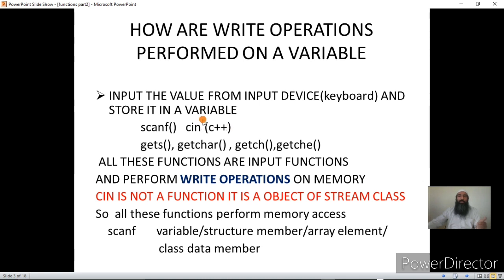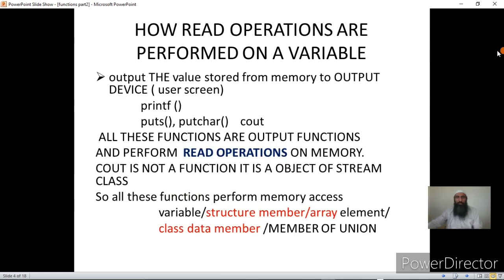And we have told that whenever we input a value from the keyboard and then store it in a variable or in an array element or in a structure member or in a class member or in a union member, that is called writing onto that memory. All these functions perform the write operation, and cin also performs the write operation on a variable. Let us now see how the read operation is performed.